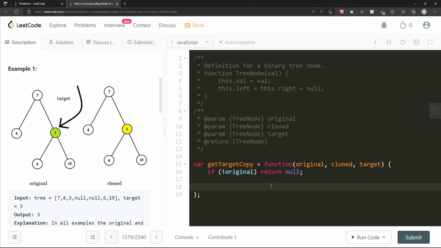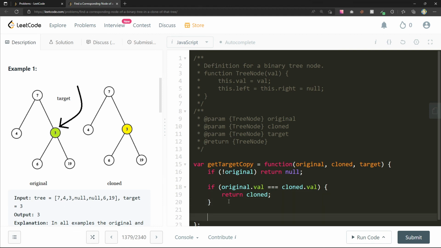So we could say, if original.val equals cloned.val, return cloned, and here we can do return getTargetCopy of original.left, cloned.left, target.